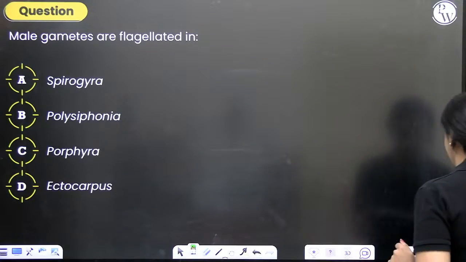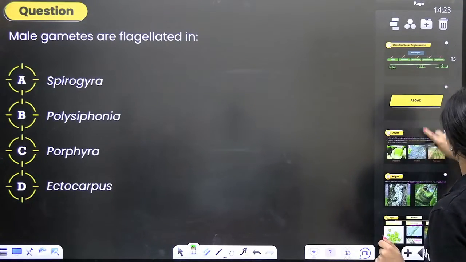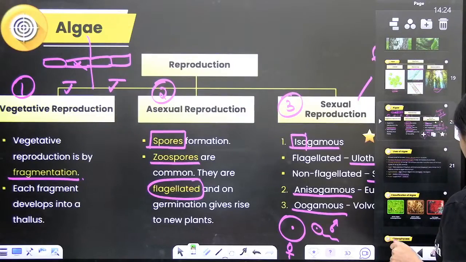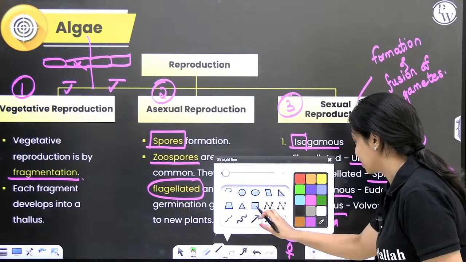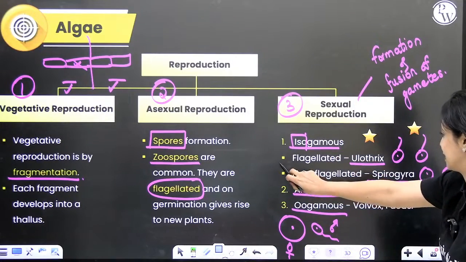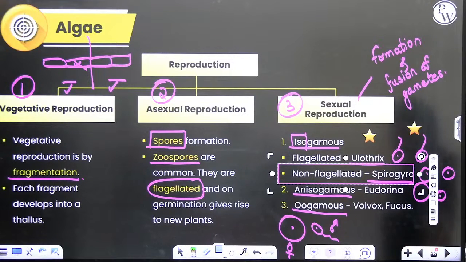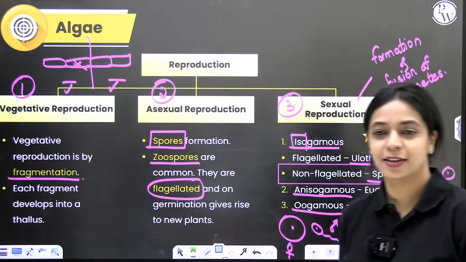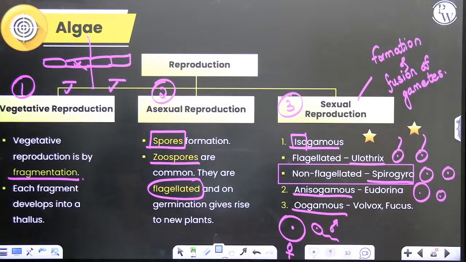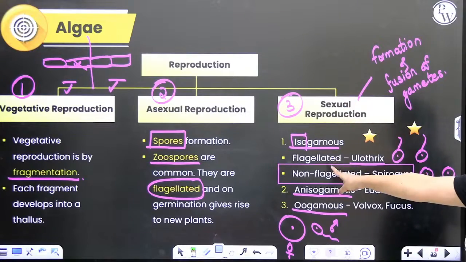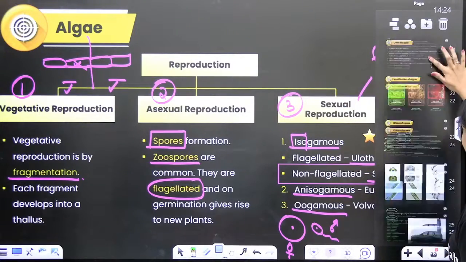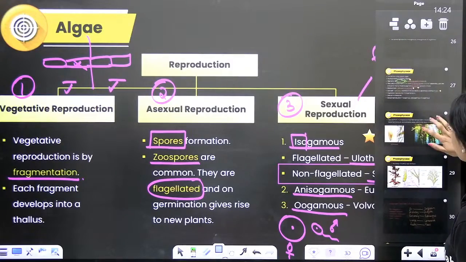I will show you a slide before I answer this question. Okay. Look at this. Actually, look at this. Is it flagellated? Is Spirogyra flagellated? Just because you saw Porphyra and Polysiphonia are both red algae, you thought, okay, it's not B and C, let's say A. But you forgot that in Spirogyra, it is non-flagellated gametes. Right? So now, will you change your answer?